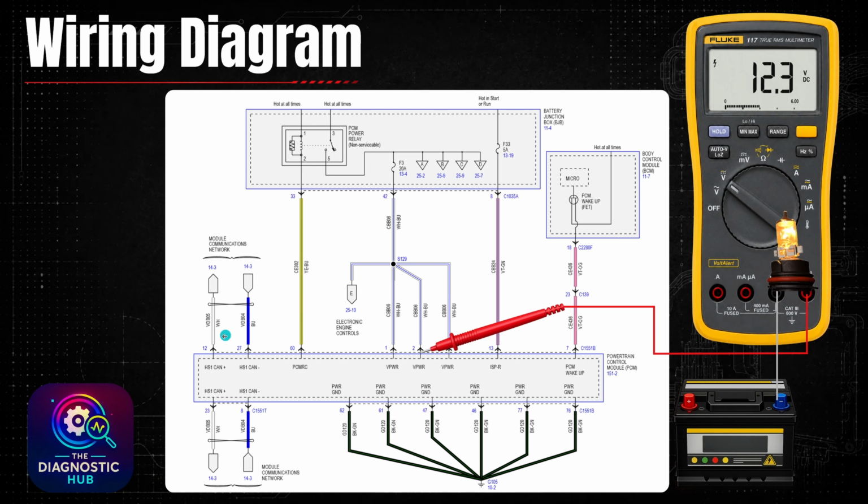And then over here, you'd have your CAN network, which you'd want to scope if you were dealing with a communication issue. In this case, we're not dealing with a communication issue. We're just dealing with a logic or component issue, this PCM, where it's not controlling that starter relay to start the engine. So across all these powers and grounds here, you can see I have a bulb here in line with the meter. This way I can monitor the voltage while viewing a load.